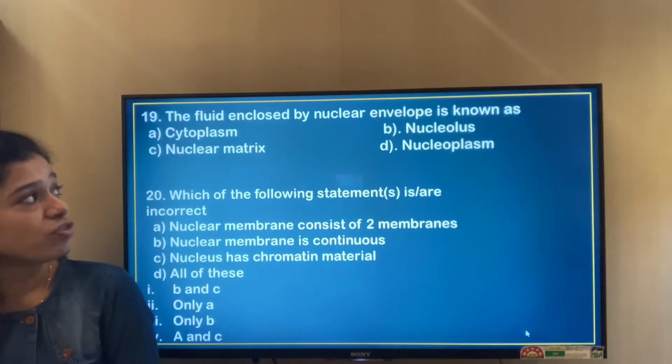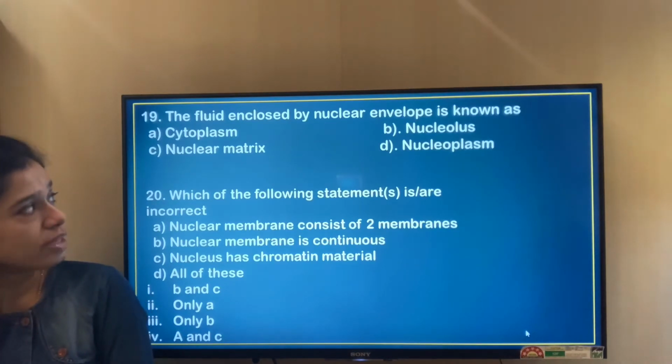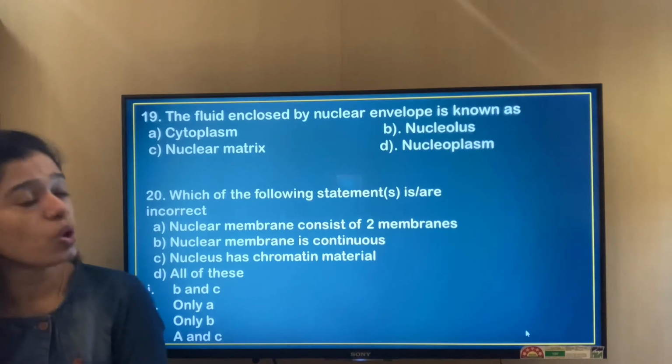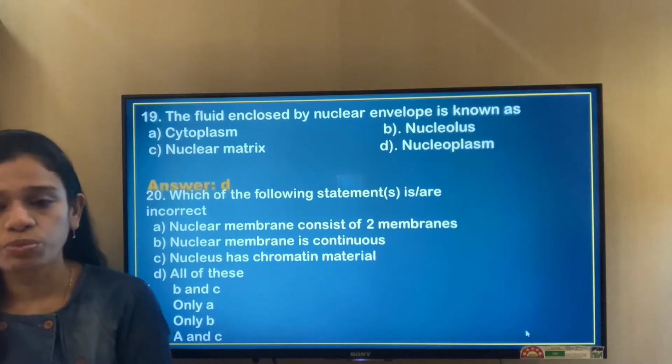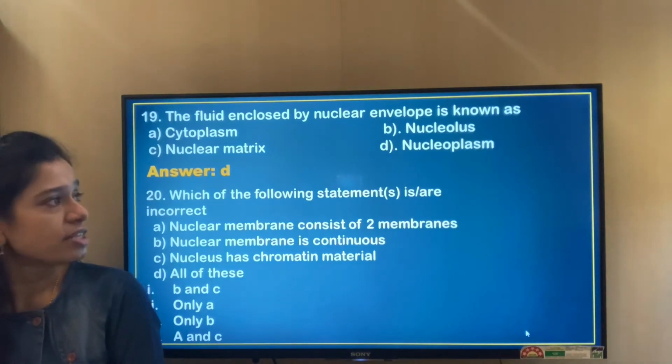The fluid enclosed by the nuclear envelope is known as cytoplasm? No. Nucleolus? No. Nuclear matrix is also no. It is nucleoplasm, so the correct answer is option D.